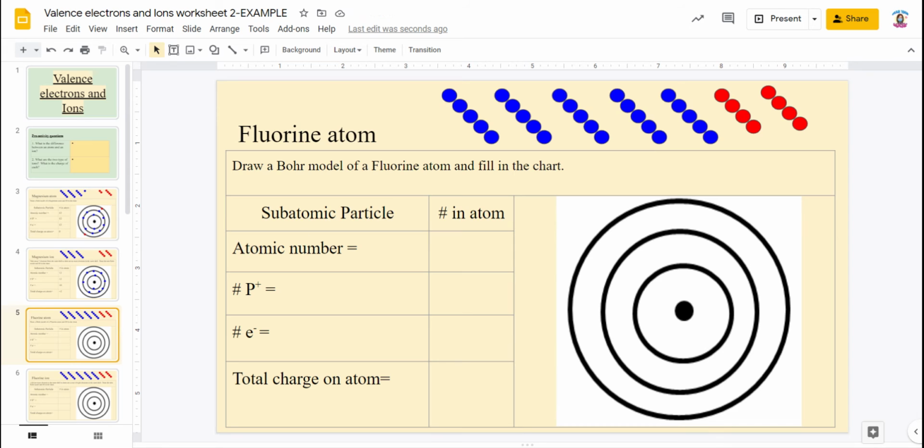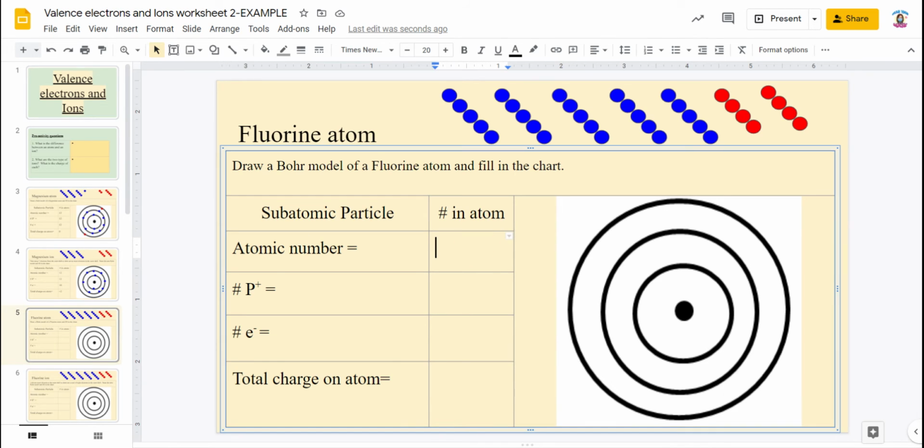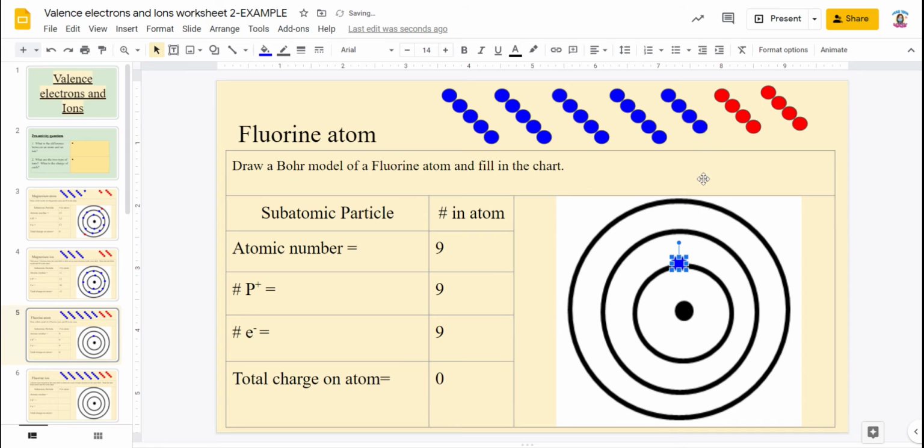Now we're going to look at fluorine. Its atomic number is 9. We're looking at an atom, so our protons is 9, and our electrons are also 9. So our overall charge should be 0 because we're looking at the charge of an atom. So our overall charge should be neutral. We're going to place our dots where they need to go. So we're going to put 2 in the first shell.